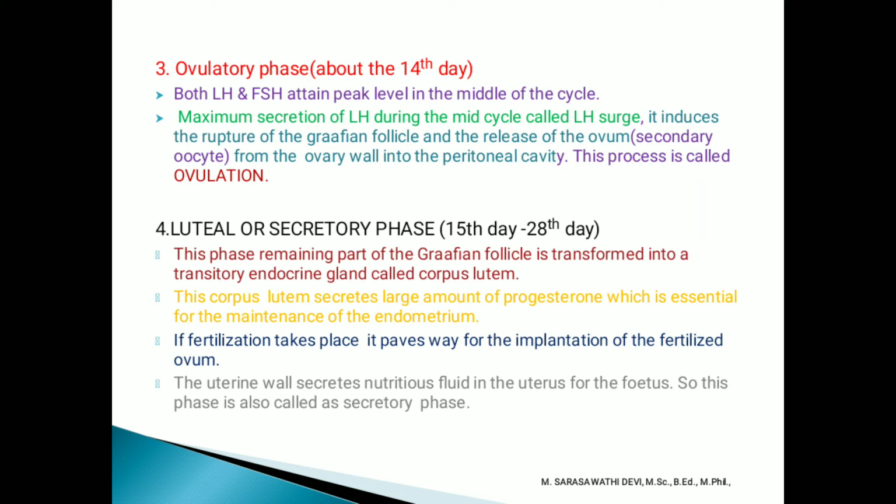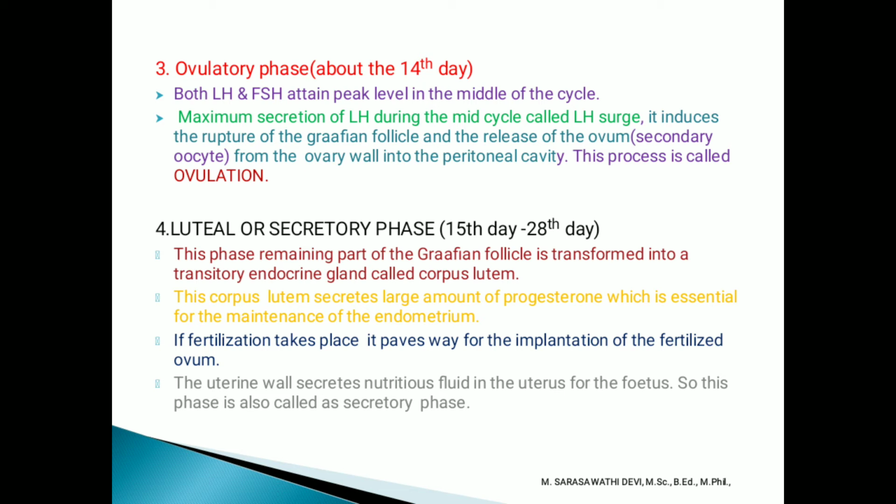Ovulatory phase, about the 14th day. During this time, both hormones, the luteinizing hormone and follicle stimulating hormone, attain the peak level in the middle of the cycle. Here the maximum secretion is luteinizing hormone, so it is called the luteinizing surge. It induces the rupturing of the Graafian follicle and releases the ovum. That ovum is a secondary oocyte. Where will it be released? From the ovary wall into the peritoneal cavity. That process is known as ovulation.